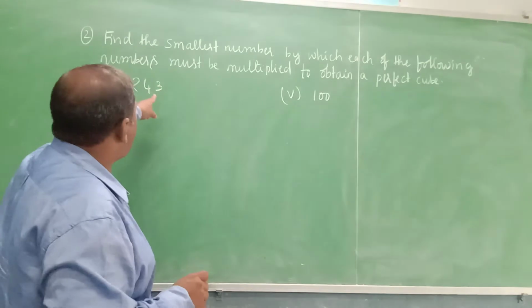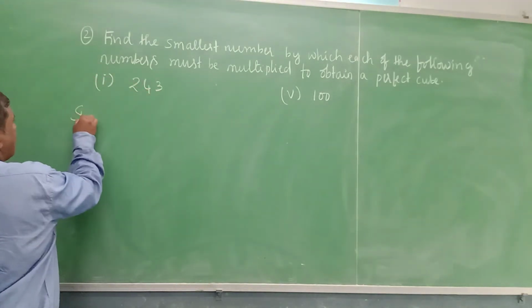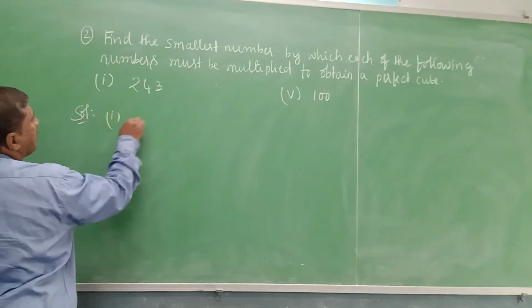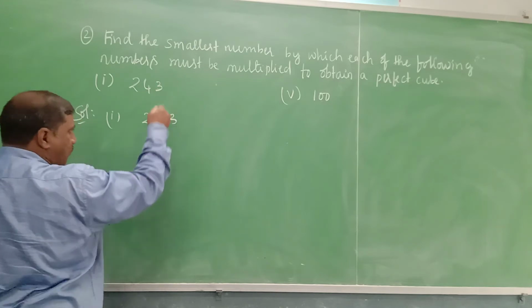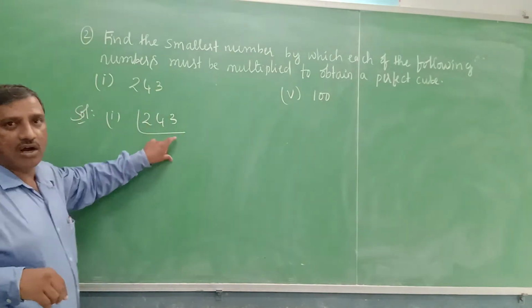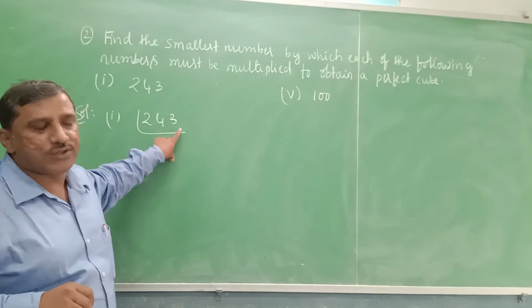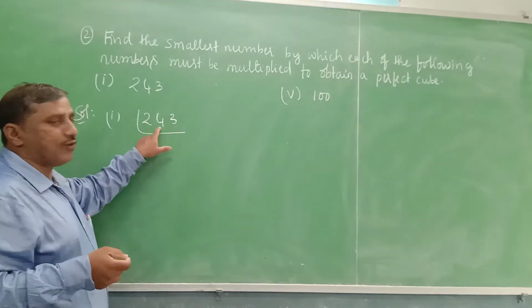So the first question is 243. Write the prime factorization of 243. Yes, it is an odd number, so it is not divisible by 2. Check for 3: 2 plus 4 plus 3 is 9.